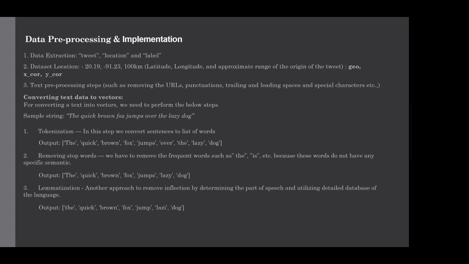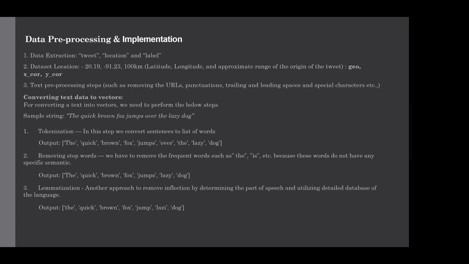And so the machine learning model cannot directly feed on text data. So basically, we have to convert the text data into vectors. So the fourth step of converting text data into vectors is tokenization. If you consider a sample string here, the quick brown fox jumps over the lazy dog, basically we are splitting this text into individual words.